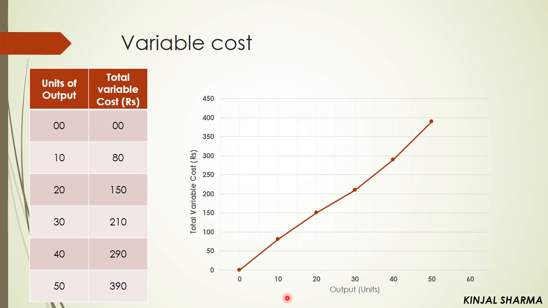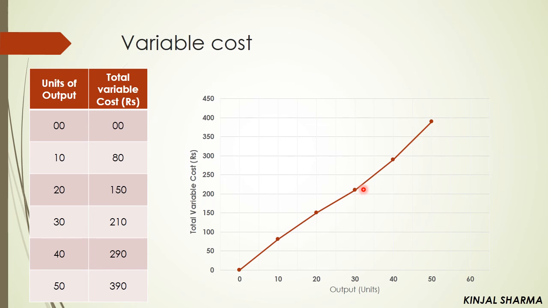Now let us see it with the help of a diagram. Here on the x-axis we have written output in units, and on the y-axis we have written total variable cost in rupees. Now at 0 units of output, your variable cost is also 0. At 10 units of output, your total variable cost is 80.